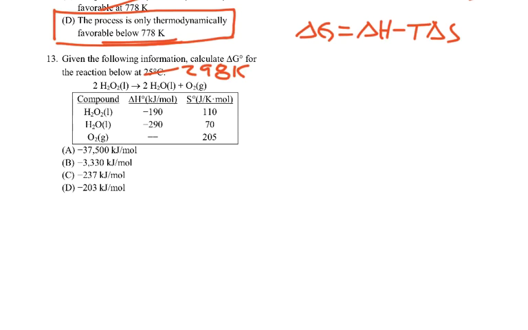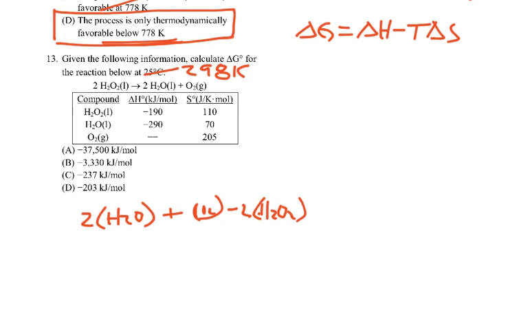So what is the delta H for this reaction? It's going to be 2 times the delta H of H2O plus the delta H of O2, which is going to be 0 because these are formations, minus 2 times the delta H of H2O2.